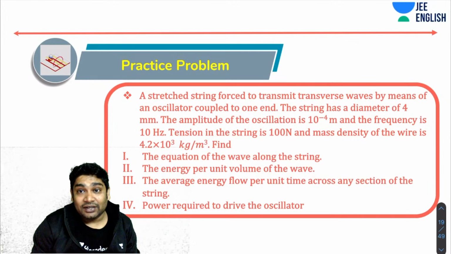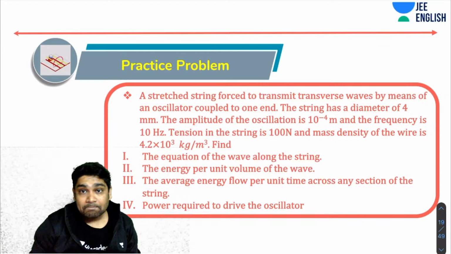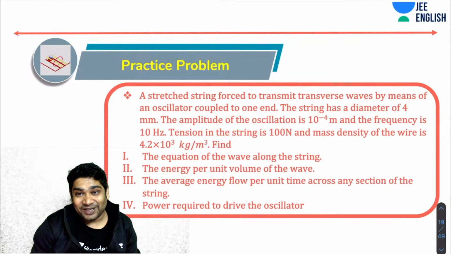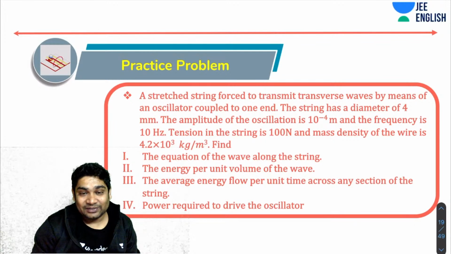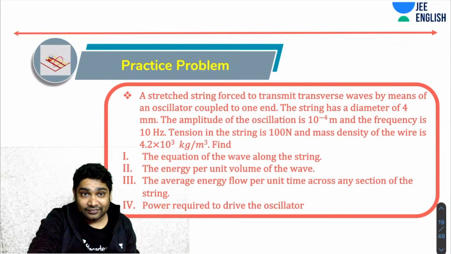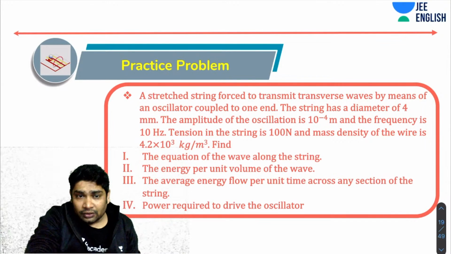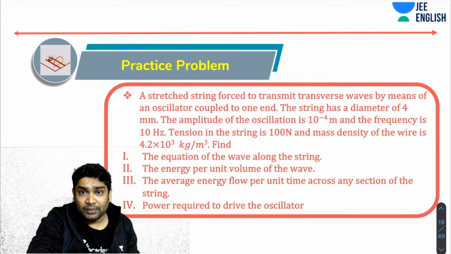So first, you have to find the equation of the wave along the string. Okay. Let's see if you can figure that out. What would be the equation of the wave? Then once you have done that, you are asked the energy per unit volume of the wave, then the average energy flow per unit time across any cross section, and finally the power required to drive the oscillator. How much power is the oscillator delivering to maintain this wave? Okay, so come on, people, give it a try.